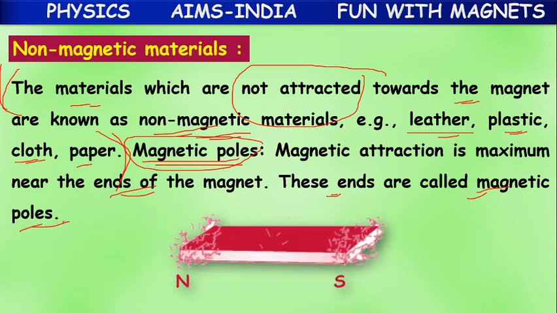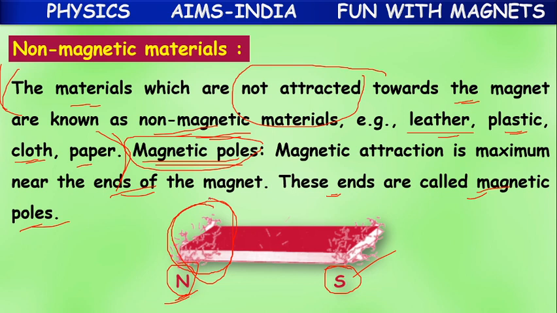Like this, if you take a bar magnet, at one end they have marked N, the symbol for North Pole. At the other end they have marked the symbol S, which means South Pole. You can observe some iron filings here, small pieces of iron.